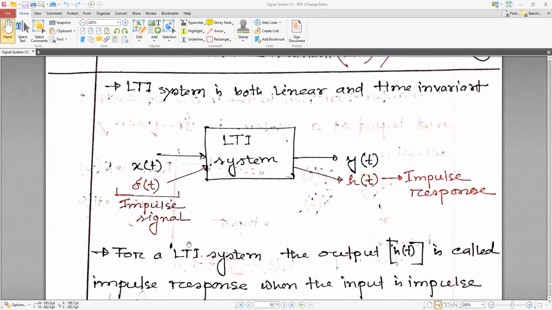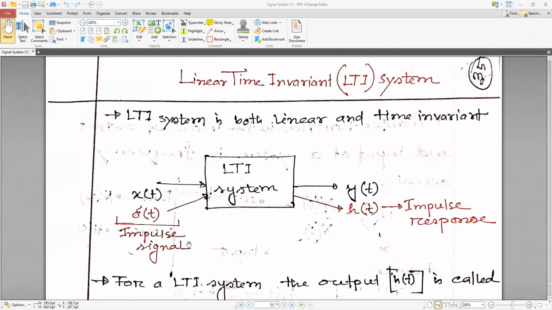Okay, another important one, linear time invariant system. Linear time invariant system, that is a very important one. LTI system. An LTI system is both linear and time invariant.